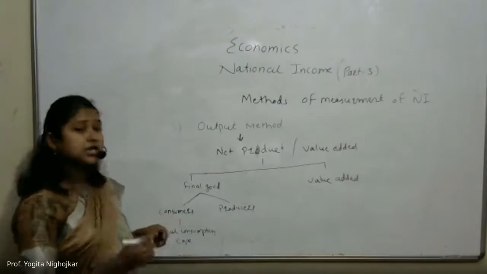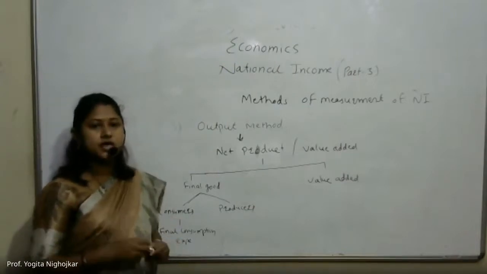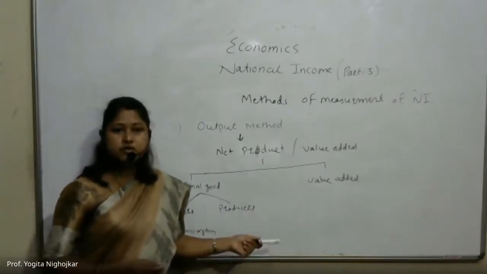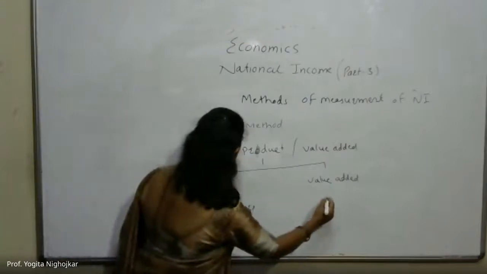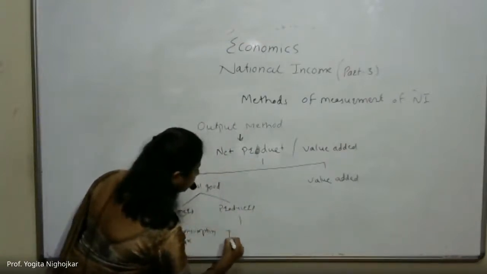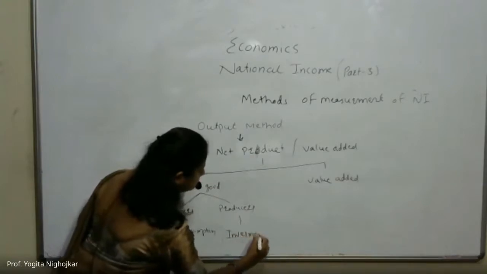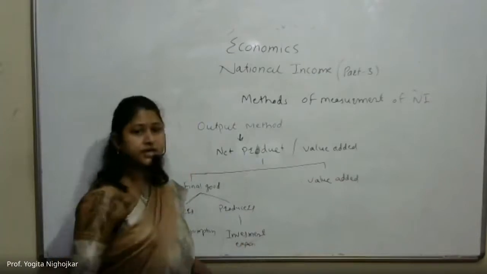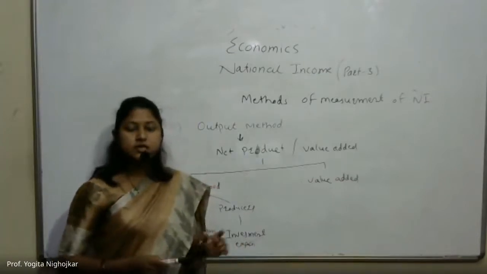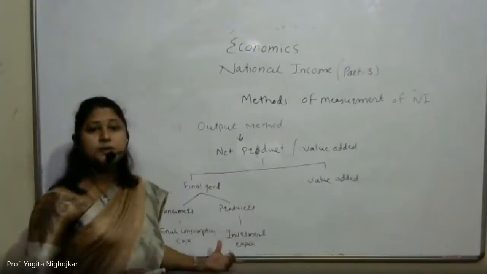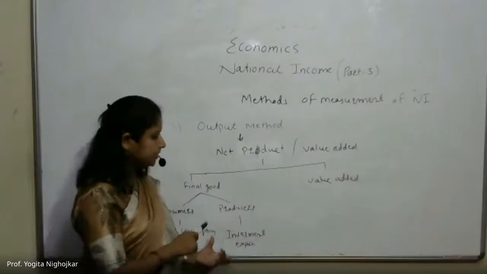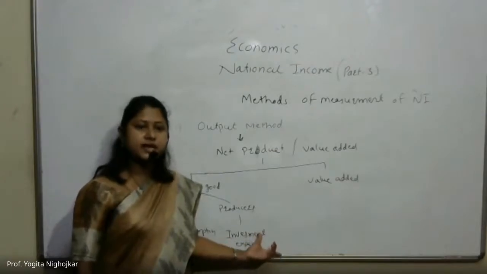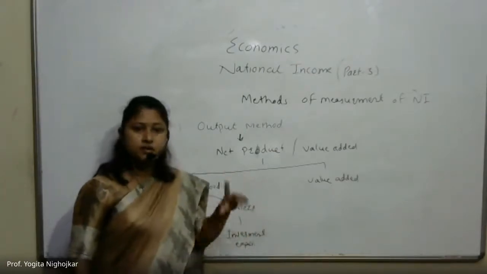When consumers buy final goods, there is a final consumption expenditure. And when the producers buy final goods, there is an investment expenditure. Thus, only those goods are to be considered which are either causing final consumption expenditure or investment expenditure during an accounting year.